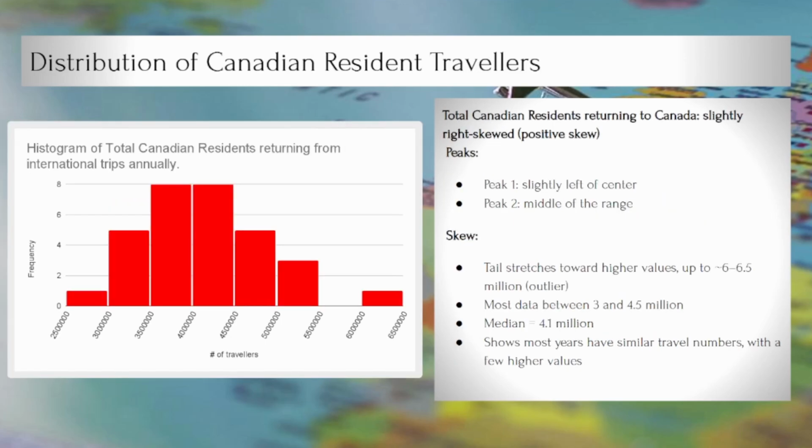For Canadian residents, the data is also positively skewed. Most values fall between 3 and 4.5 million, with a median of 4.1 million. There are two peaks, one in the middle and one slightly to the left. There's a tail on the right with a value just above 6 million. This shows that while most years are consistent, there is some variation at the higher end.